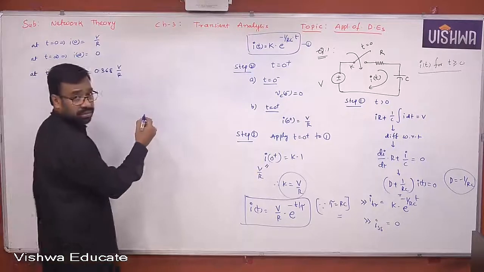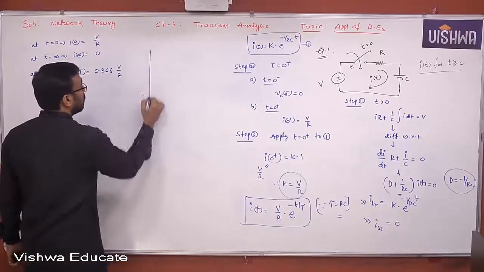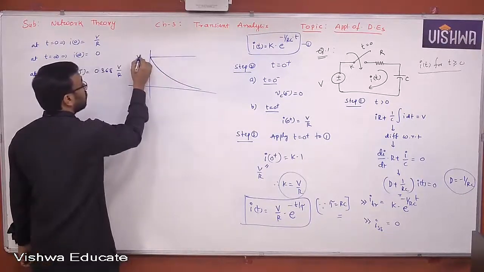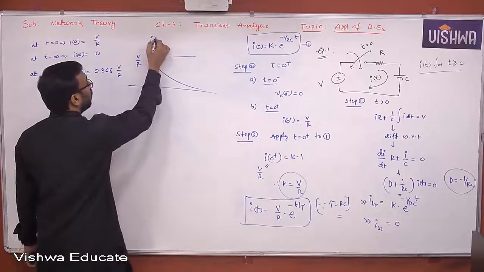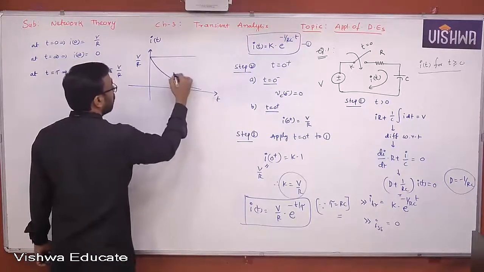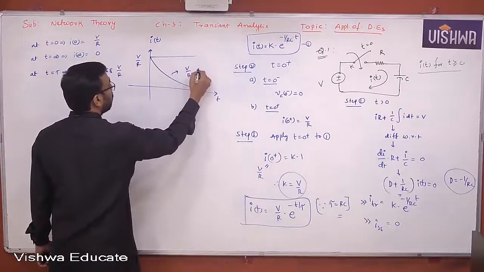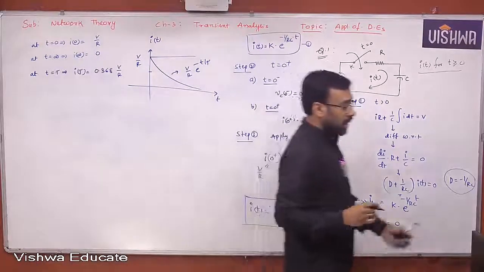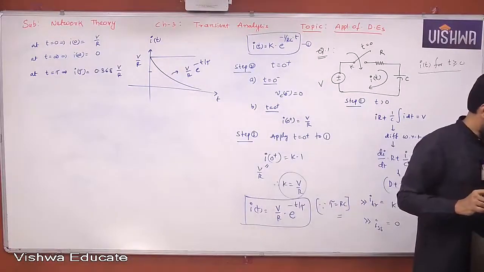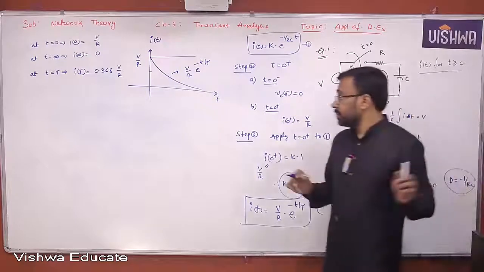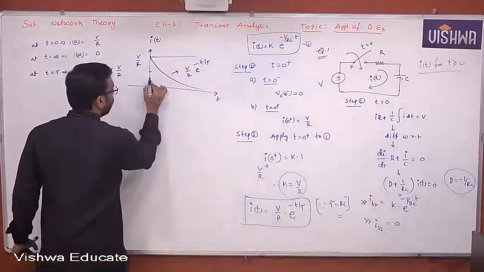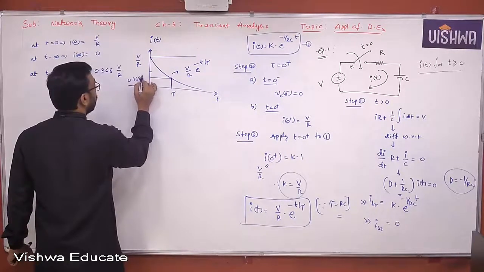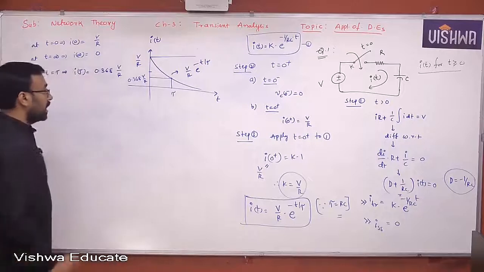From this, it's very clear that it is an exponentially decaying function. This is V by R. This is I of t. This is time t. And this is V by R e power minus t by tau. 0.368, whatever you got the value here, 0.368, somewhere you can see, 0.368 V by R. That's it.